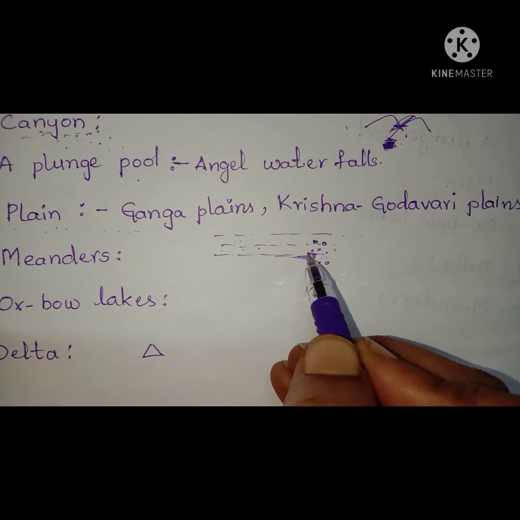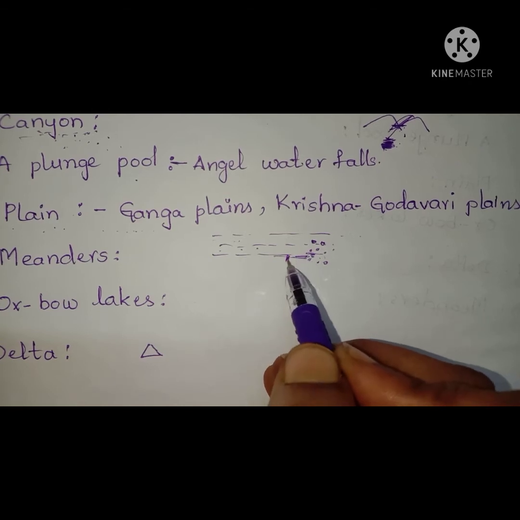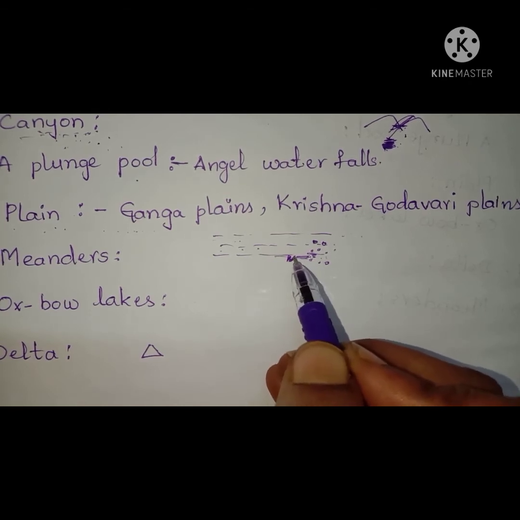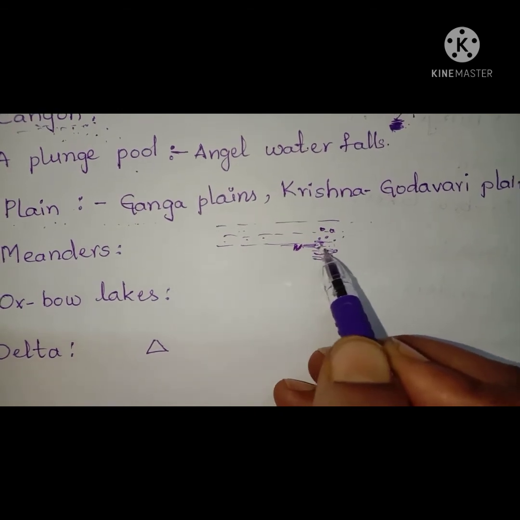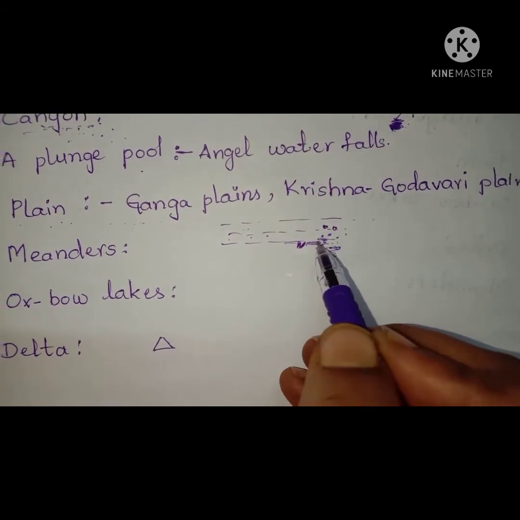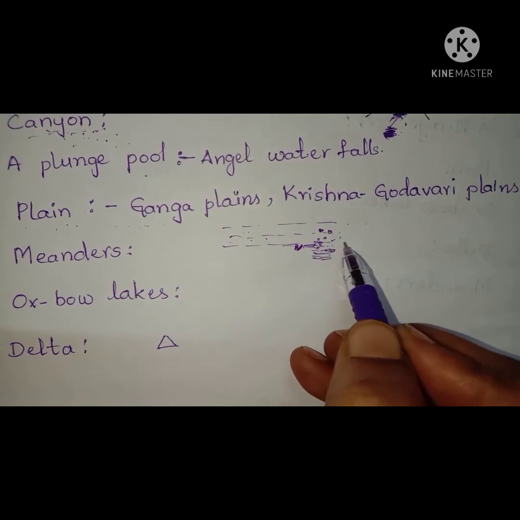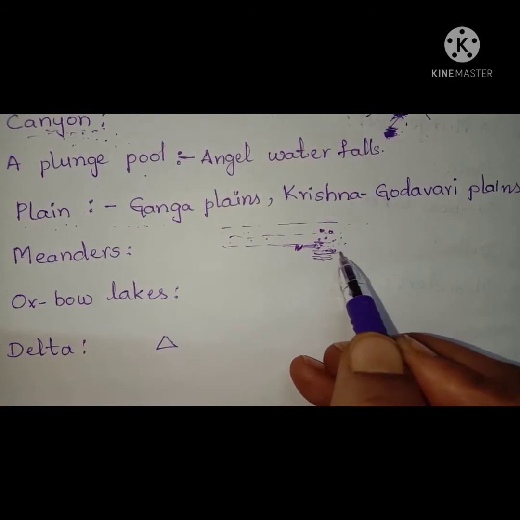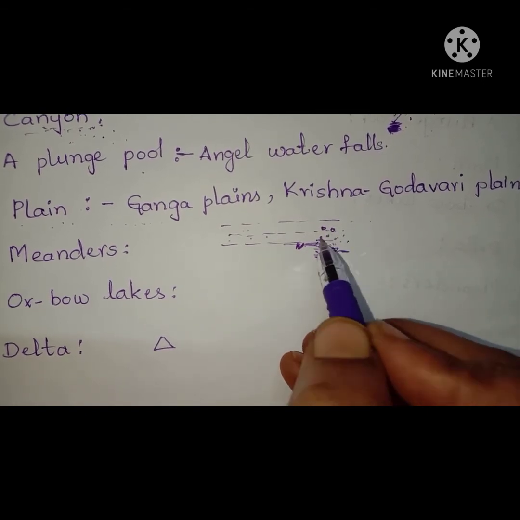Sometimes when the river is in flood, it has greater force and cuts the soil. This cutting forms silt. When the river is not in flood, it deposits the silt. Wherever the silt is deposited, fertile plains are formed.